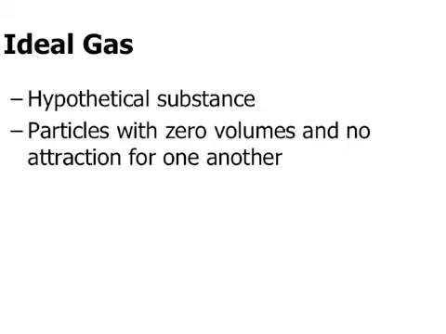So an ideal gas is a hypothetical substance. You'll hear us later on talk about real gases versus ideal gases. But for now, we're going to assume that all gases behave as ideal gases. So it is a hypothetical substance. We have real gases, but we don't have these ideal gases. But again, we're making the assumption that real gases are behaving in this way. So basically, they are particles with zero volume and no attraction for one another, which is something we've already talked about.